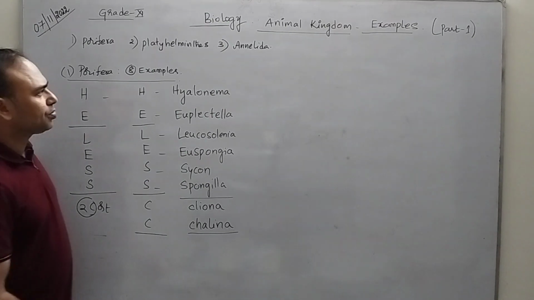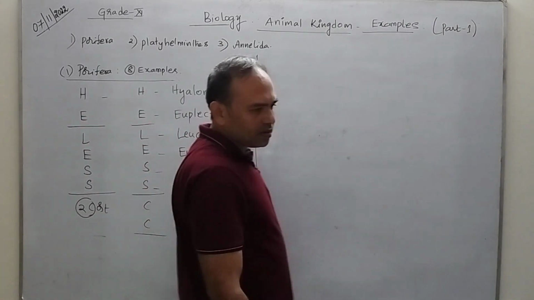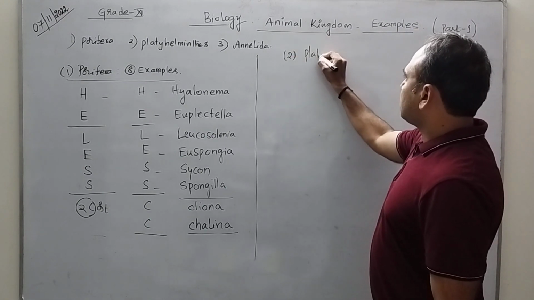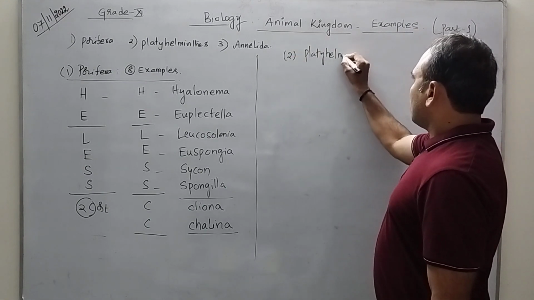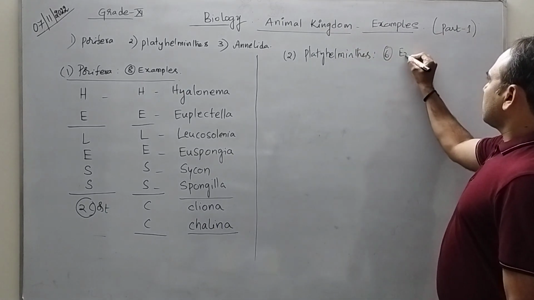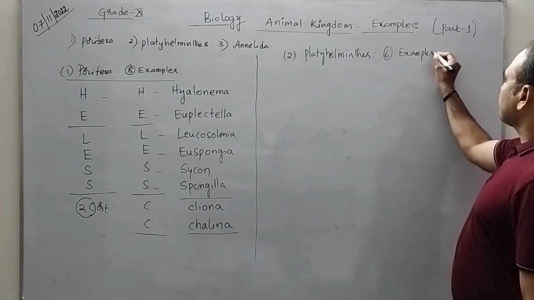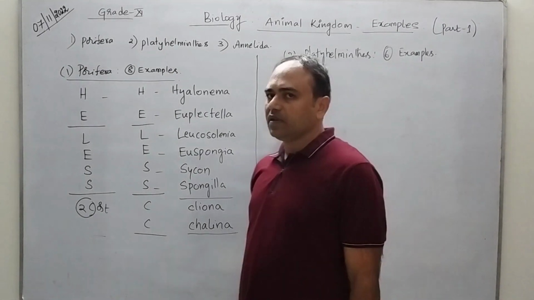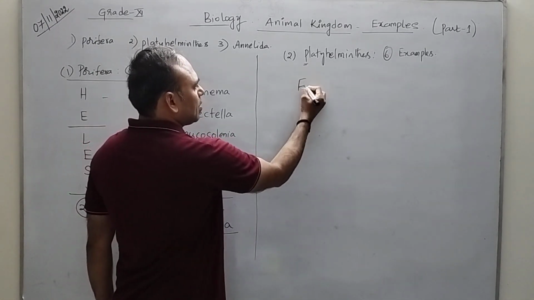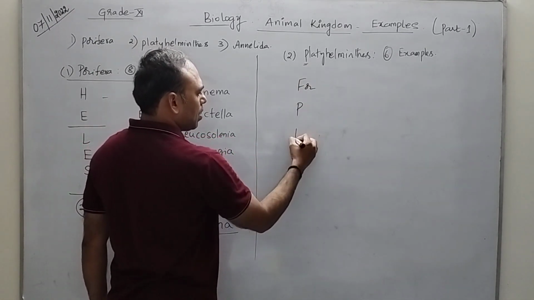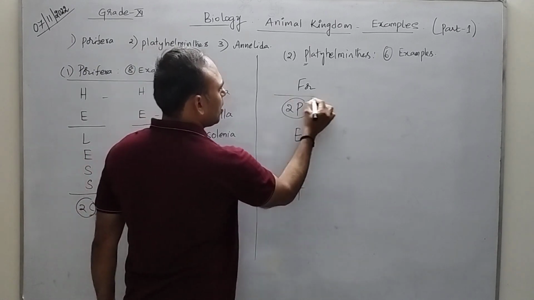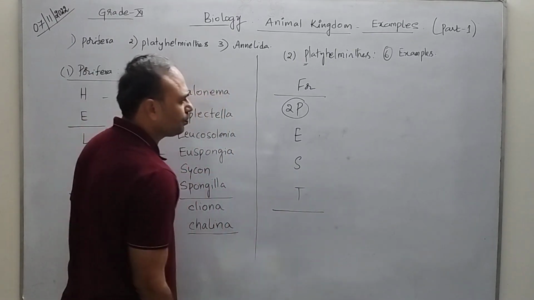is Porifera. Now let us discuss about the second phylum, that is Platyhelminthes. We have 6 examples. To remember this, what is the mnemonic? The mnemonic is, let us say, Platyhelminthes for pest. Here you write a 2p. Very simple. For pest you can write.